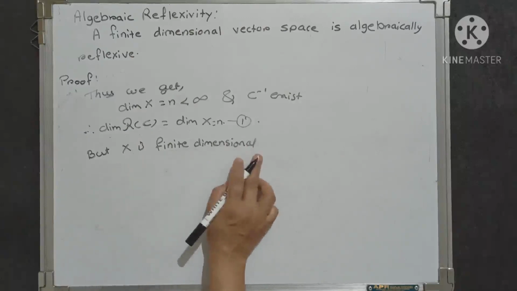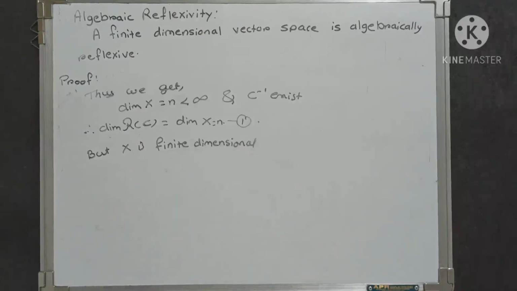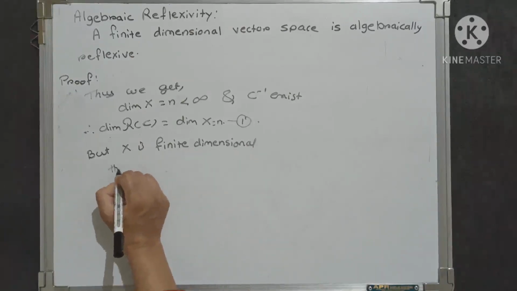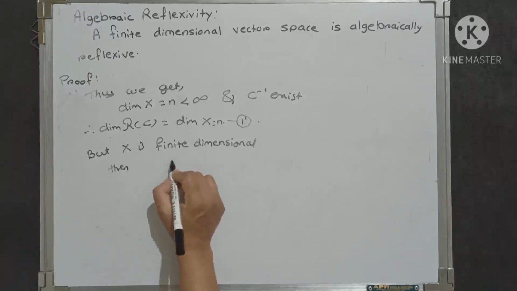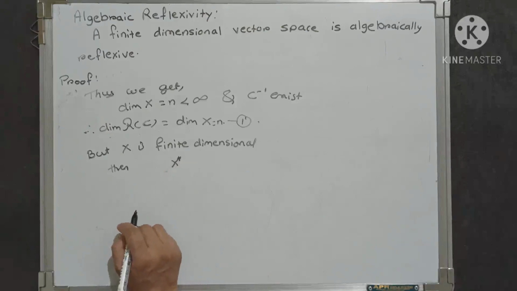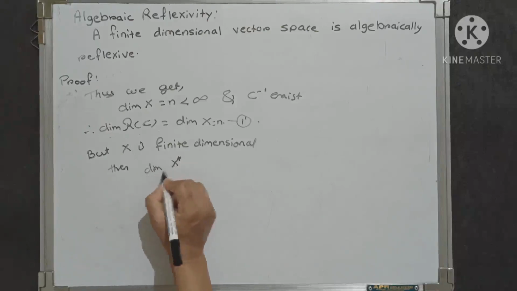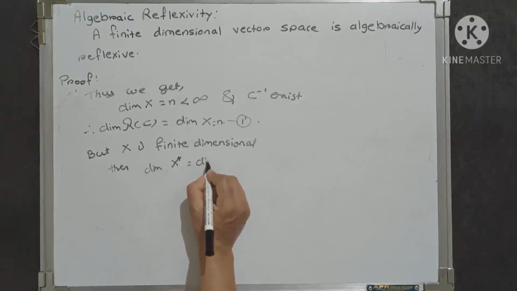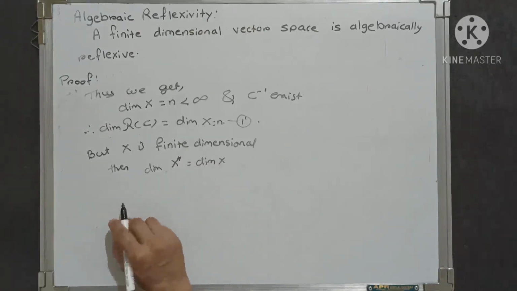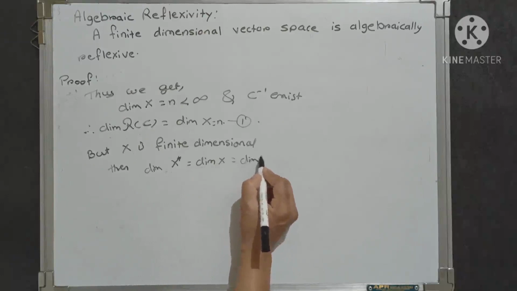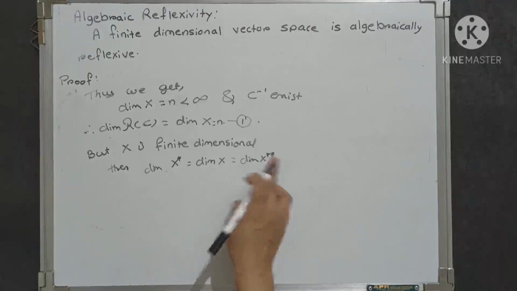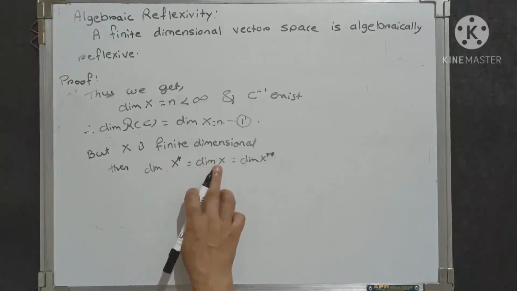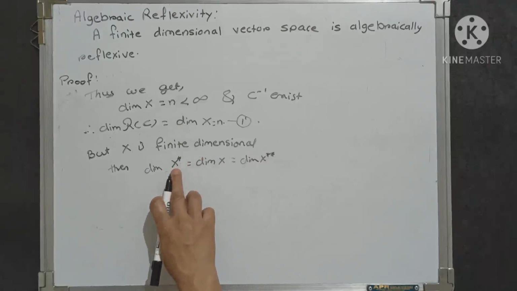As capital X is finite dimensional, therefore by the theorem which we saw in the last lecture, its algebraic dual space, that is X star, is also finite dimensional, and the dimension of its algebraic dual space also equals the dimension of x, and also equals the dimension of x double star, because x double star is nothing but the algebraic dual space of x star, and x is finite dimensional implies that x star is also finite dimensional.